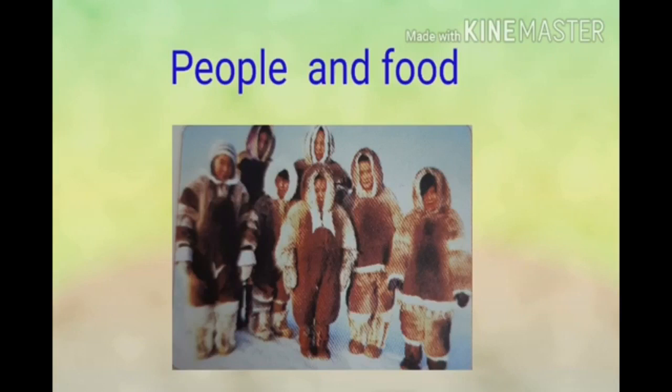Children, we learn food of Greenland. The Inuit mainly depend on animals for food. The Inuit people are expert hunters. Their main hunting weapon is the harpoon. The Inuit, apart from eating the meat, make use of almost every part of the animals hunted. Their skin is used to make clothes, tents and boats. Their blubber is used as fuel. The bones of animals are used to make needles.